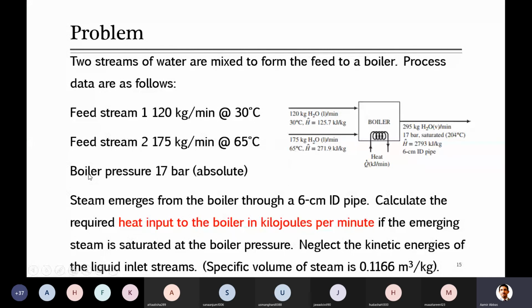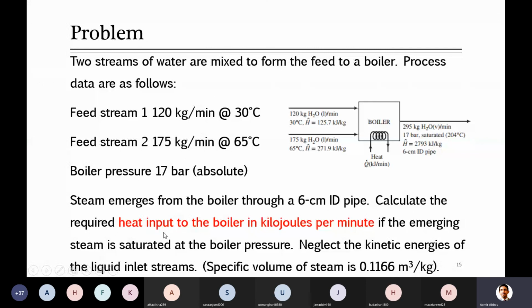This is mentioned. For the boiler pressure, boiler pressure means the pressure at which the boiler is operating, or producing the steam. That is equal to 17 bar absolute. This absolute pressure is given for the boiler that is producing steam at this pressure. Steam emerges from the boiler through a 6 centimeter internal diameter pipe. Emerges means it just leaves the boiler, and the pipe dimensions are given.